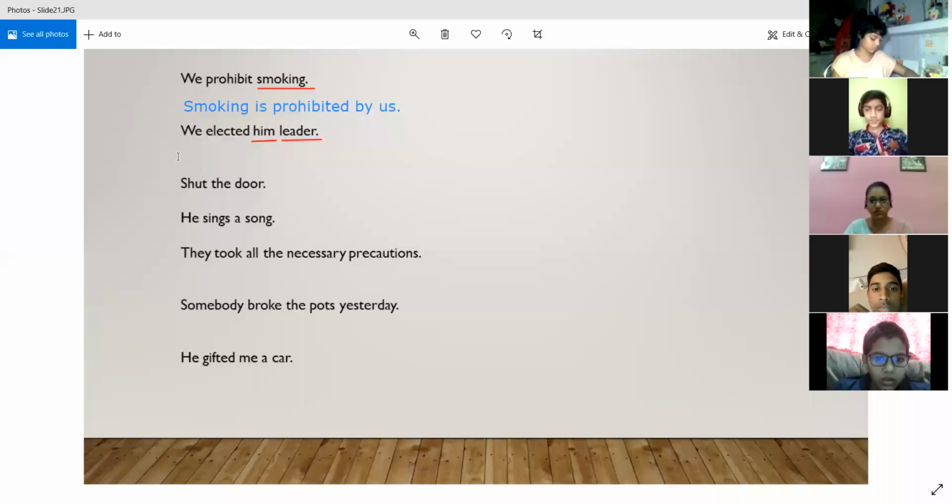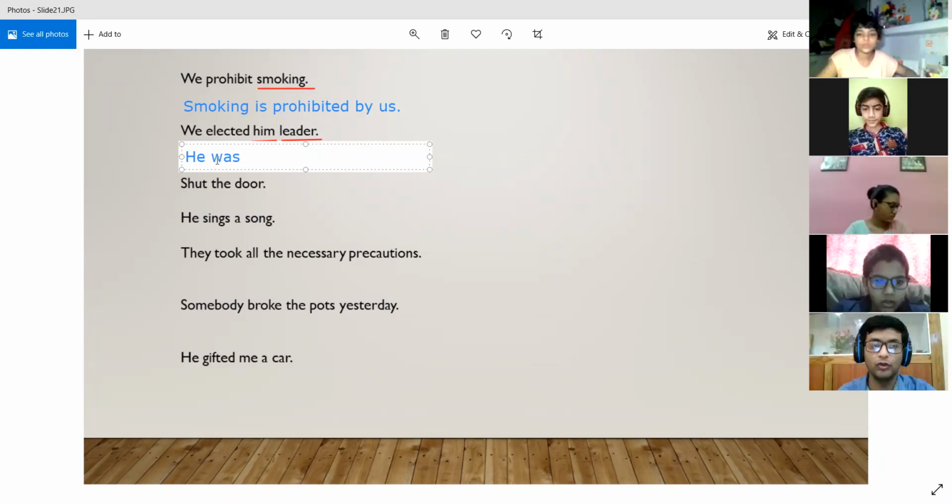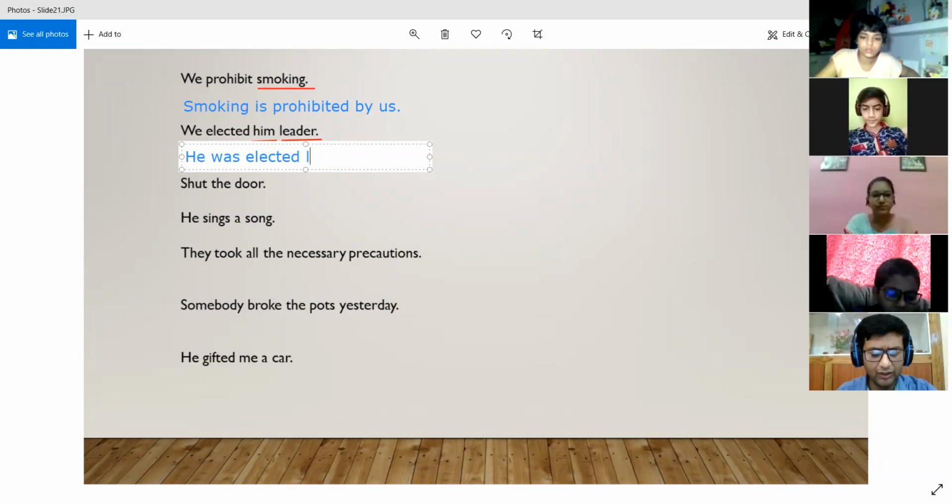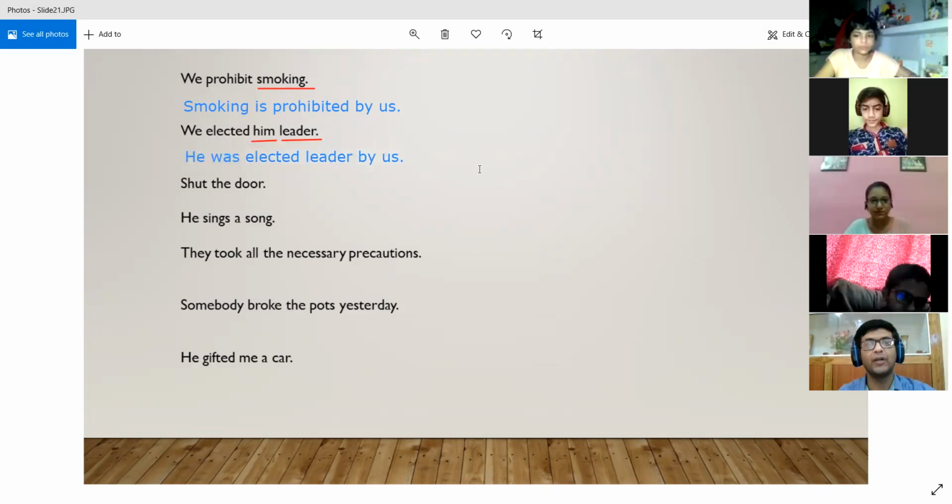So we will say he was elected, because the sentence is in simple past, so we use was as the correct form of the be verb. Elected is already the third form of the verb elect. So he was elected leader. You don't need as over here. He was elected leader by us, because us is the object form of we.